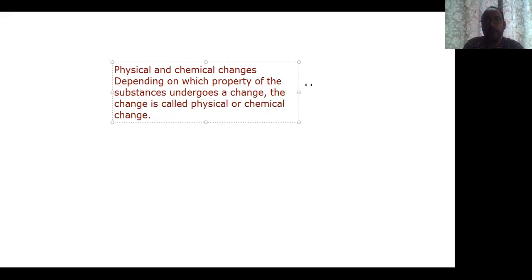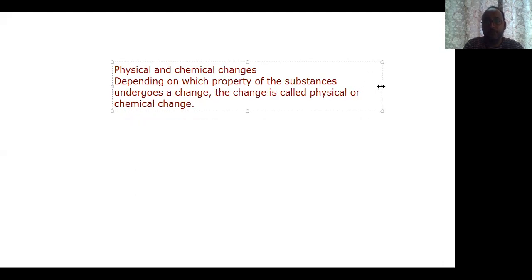So on the basis of the change in property, if a physical property is changing, then it's a physical change. If a chemical property is changing, then it's a chemical change.